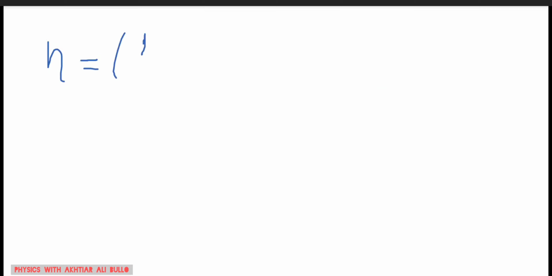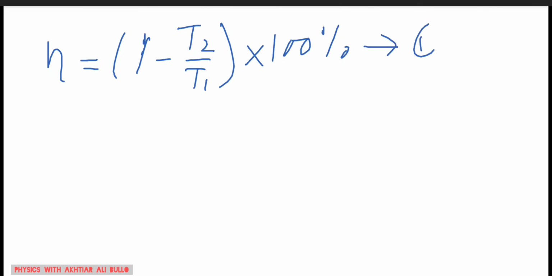So, to calculate the efficiency of a Carnot engine, we will use the formula in terms of temperature: efficiency, eta, will be equal to 1 minus T2 upon T1 into 100%. This is equation number 1.